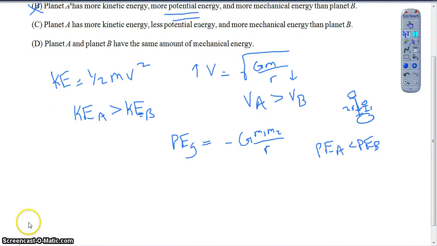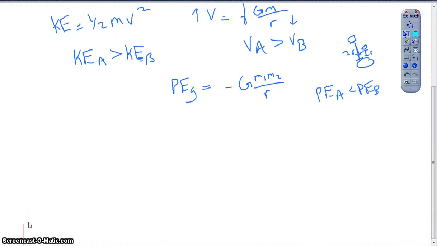So then finally the newest equation that we've seen, right, is how do I find the total mechanical energy for an object in orbit? Well, that's what we saw again in section 6.4, right? We said that the total mechanical energy is both the kinetic plus the potential energy. But you can actually represent this all as the same measurement. We saw that the kinetic energy ends up being half of the potential.